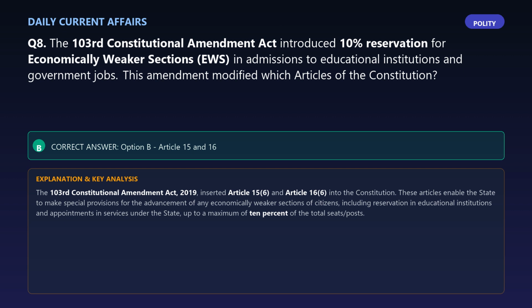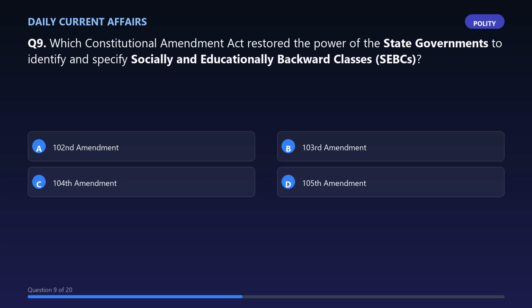Explanation: the 103rd Constitutional Amendment Act, 2019, inserted Article 15(6) and Article 16(6) into the Constitution. These articles enable the state to make special provisions for the advancement of any economically weaker sections of citizens, including reservation in educational institutions and appointments in services under the state, up to a maximum of 10% of the total seats or posts.